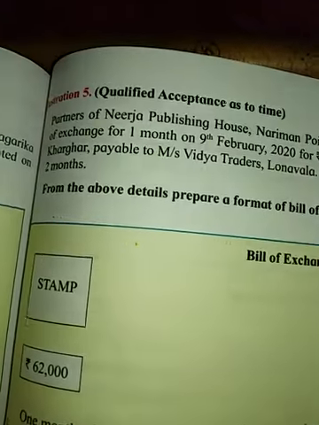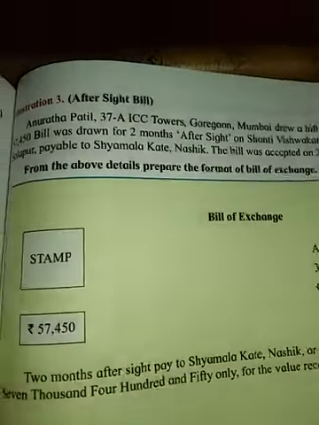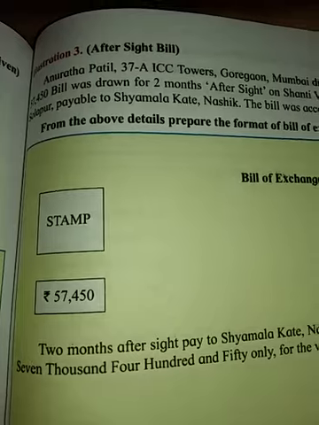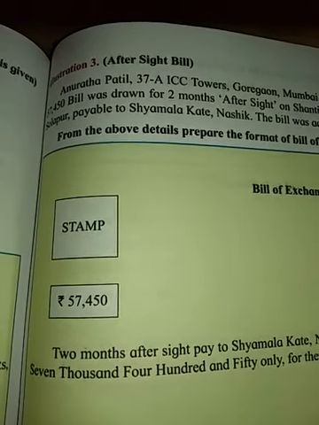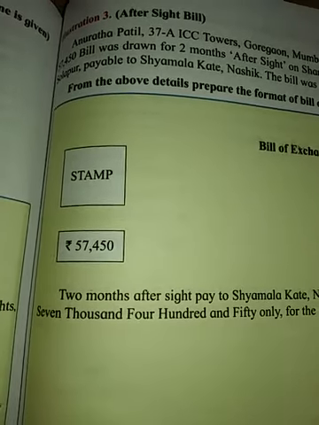So it is known as what? Qualifying acceptance as type. In the same way, we will see more examples afterwards. Now another part is given: after sight bill. Now what is the after sight bill? First we will go to the example, then we will see the total meaning of after sight.